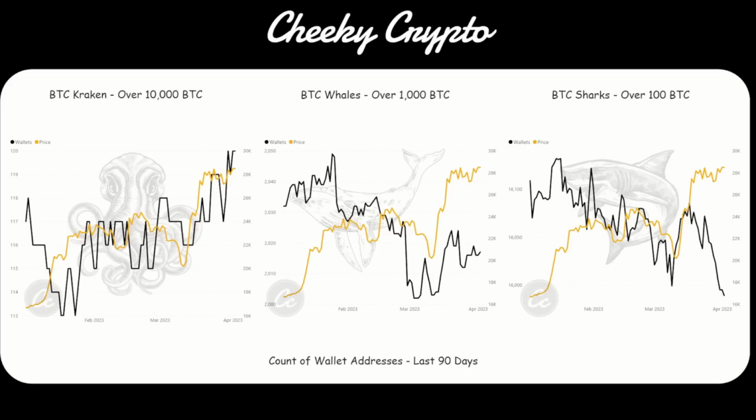Now, for those who do not know, the Shark wallet is what I would call a trading wallet. It's basically professional traders, 100 Bitcoin or more, and they basically follow price action. That's not necessarily to say that they set the trend of the direction. Sometimes they do, and I can show you a few examples of this. But essentially, for the most part, what they are doing is following that price action and looking at the data and trading, predicting the price of Bitcoin. Sometimes they get it wrong, sometimes they get it right. Recently, they've been absolutely killing it.